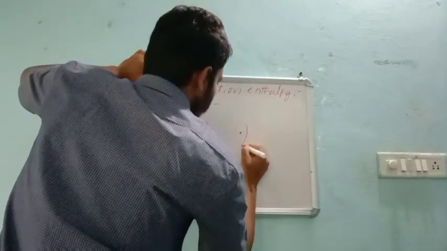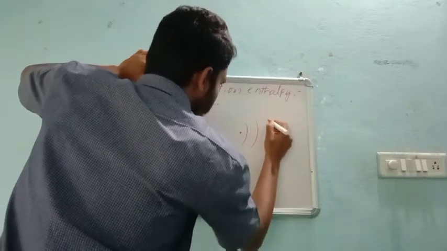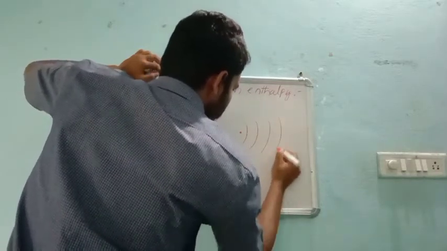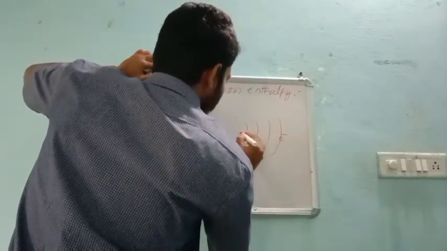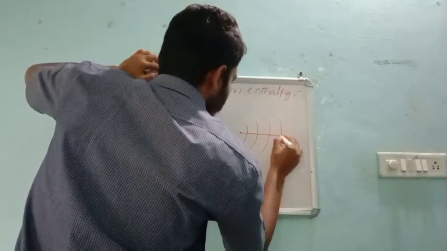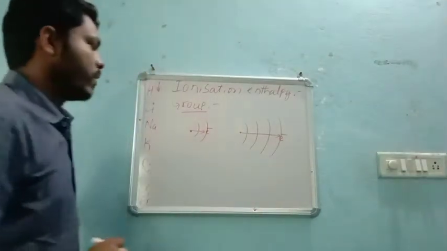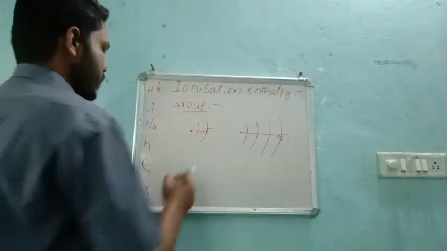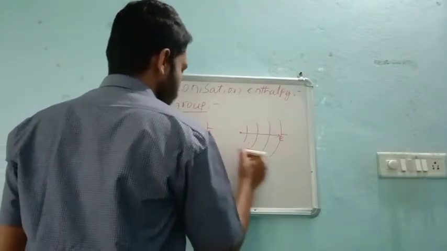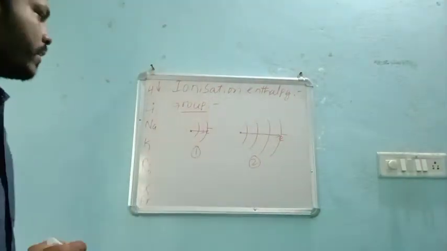After seeing these two, we can come to know very easily how much ionization energy is required to remove an electron which is very near to the nucleus. This is the first case, and this is the second case.